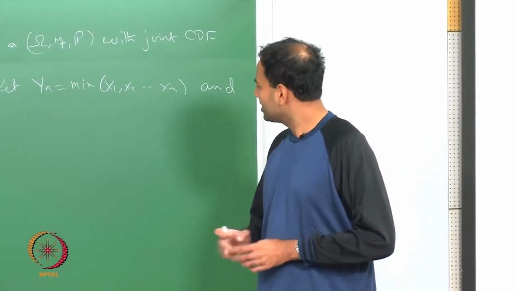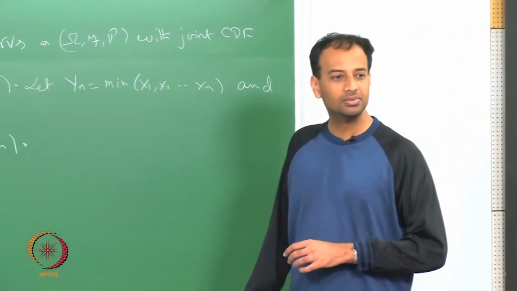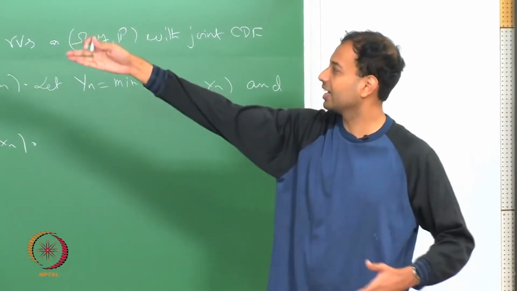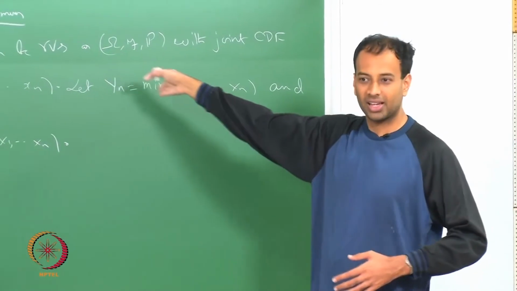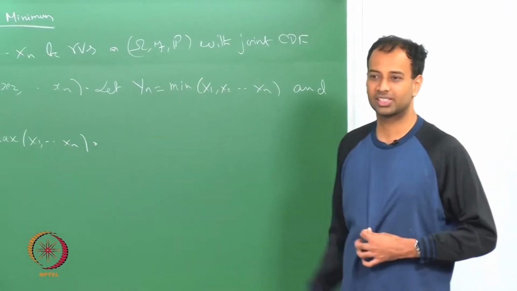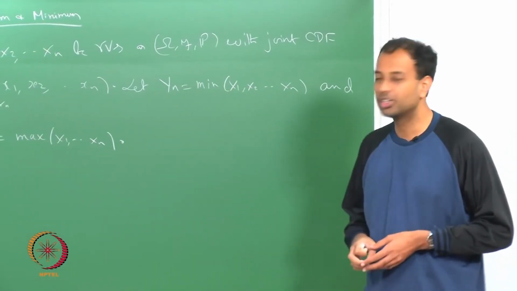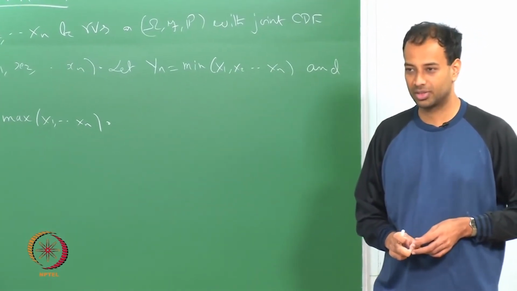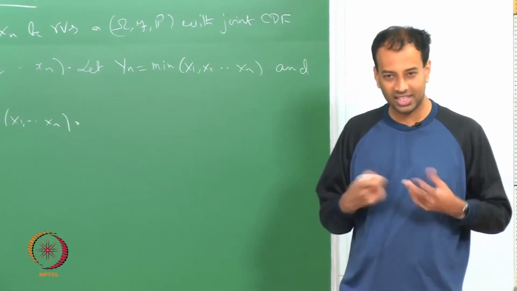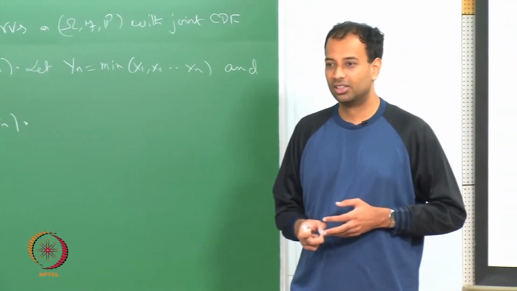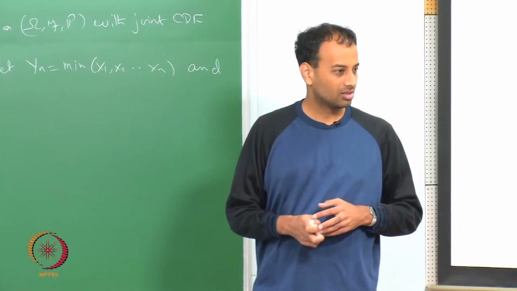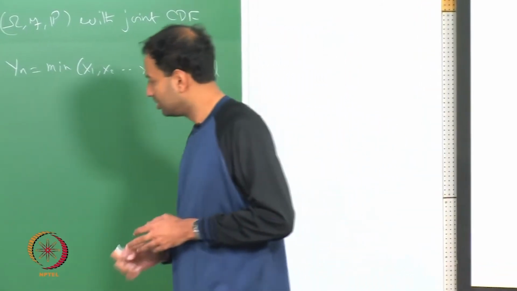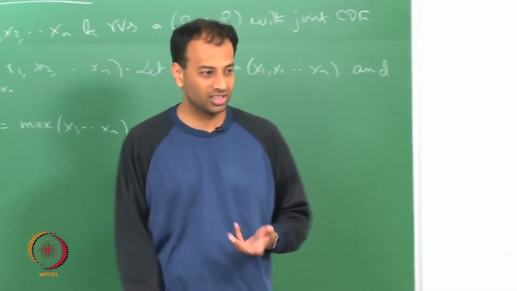So, now, are these even random variables? We have to see: is max of x1, x2, ..., xn a measurable function, or for that matter is min of x1, x2, ..., xn a measurable function? That is the question. Once we say yes, it is a random variable, then we can go ahead and talk about its CDF or probability law. So, we have to first establish that.